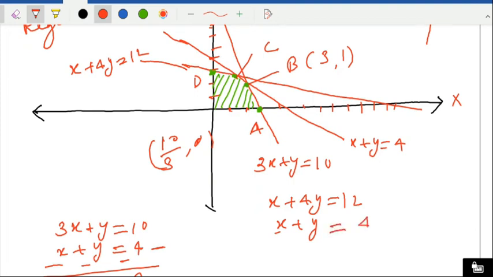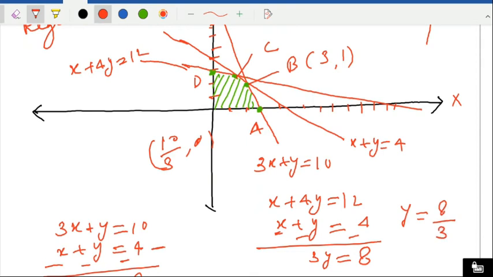Solve them. Now subtract once again: x minus x cancels, so 3y equal to 12 minus 4, which is 8. So how much is y? We are getting y equal to 8 by 3.